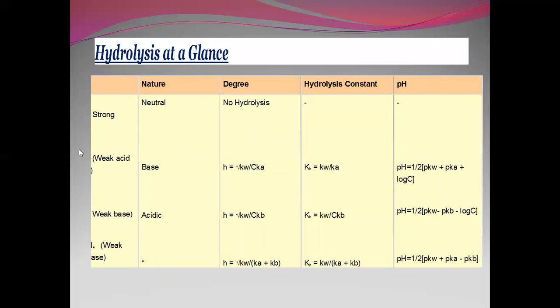Here you can see the hydrolysis at a glance. Strong acid and weak base, strong base and weak acid. So we can have the solution neutral when it is a combination of strong acid and strong base, basic when it is a salt of weak acid and strong base, and acidic when it is a salt of strong acid and weak base. So you can calculate their degree of hydrolysis and their hydrolyzing constant and how to calculate their pH also.